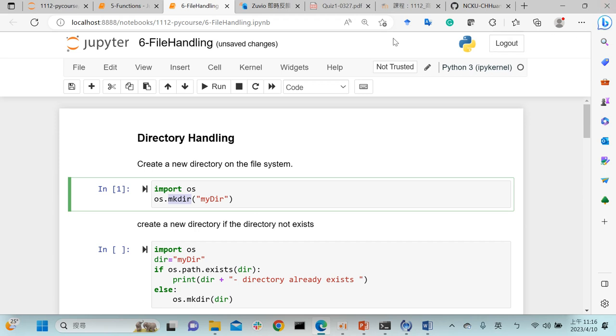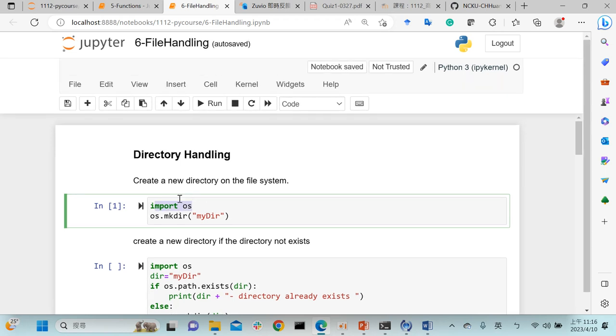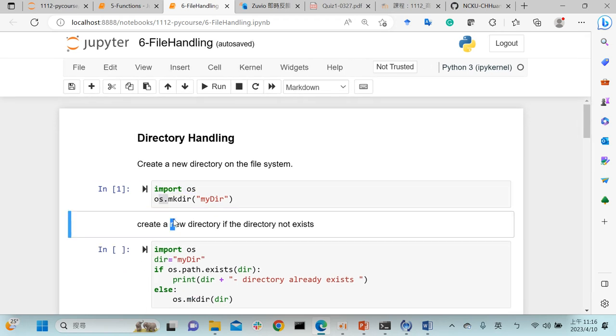But you need to remember that the mkdir function does not already exist in Python itself. It exists in the os package, so you need to import the os package at the beginning. We import os and depend on the os package to create our mydir folder.